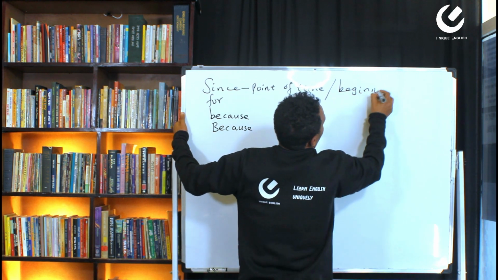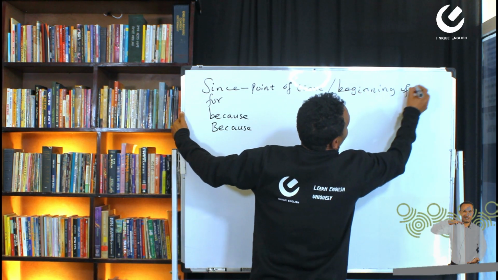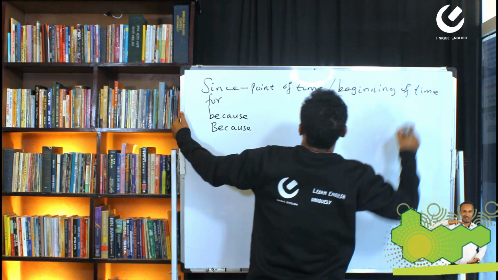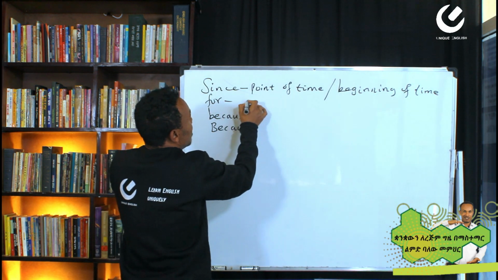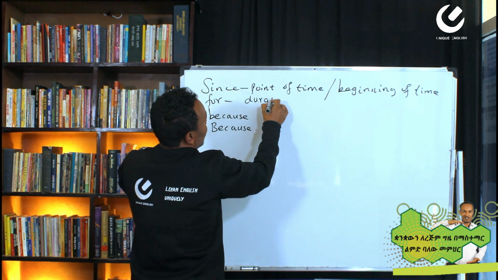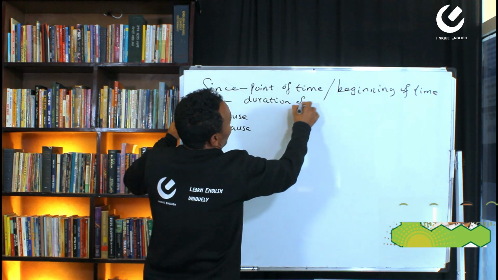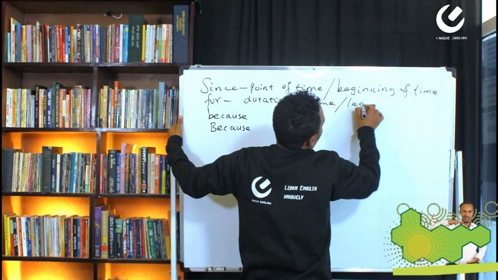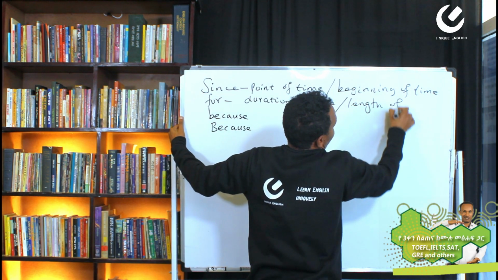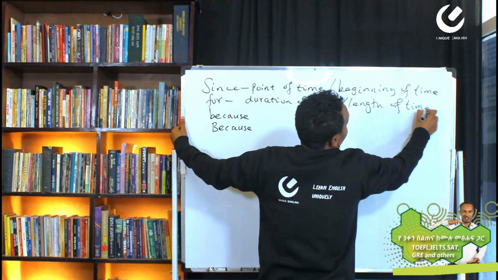Whereas for refers to the duration of time, or the length of time. Very good. Length of time.